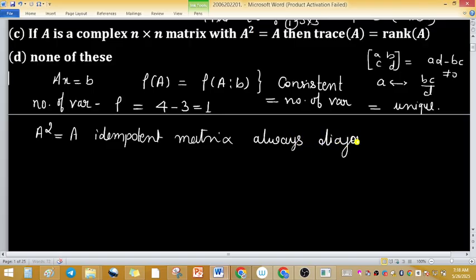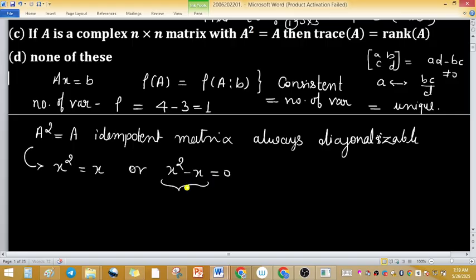You can recall other facts. Because the matrix satisfies this matrix polynomial equation, you can consider x square equals x, or x square minus x equals 0.